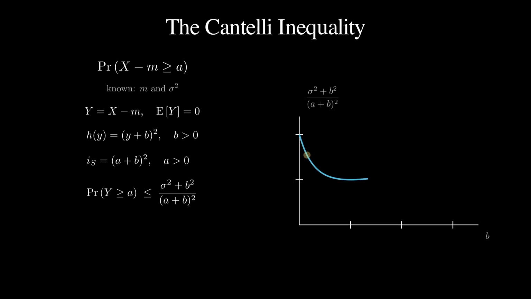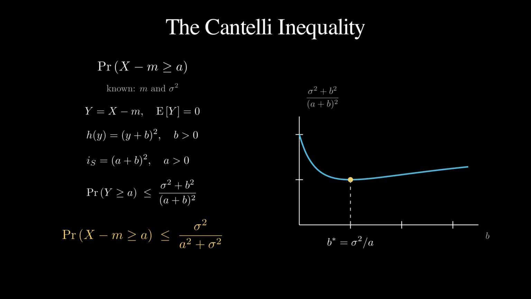A family of bounds means a choice. Take the best one. Slide b along the curve of bounds, it dips, bottoms out, and rises again. Calculus finds the minimum at b equal to sigma squared over a. Substitute back, and the algebra collapses to the Cantelli inequality. The one-sided tail is at most sigma squared over a squared plus sigma squared. Remember the move. Dominate with a family, then optimize over it.